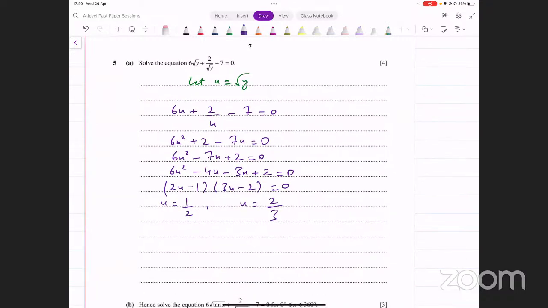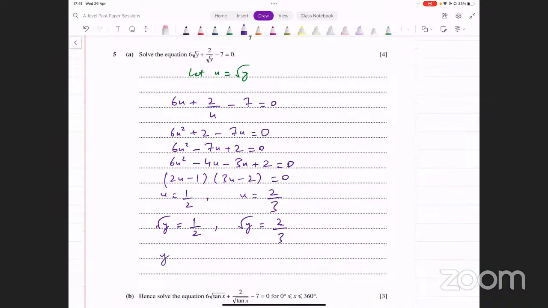Now let's put that substitution back. u was equal to square root of y, so we get square root of y equal to 1 over 2, or square root of y equal to 2 over 3. Since we're looking for the value of y, square both sides, and that is going to give you y equals 1 over 4 here, and y equals the square of 2 over 3, that's going to be 4 over 9. These are the two values of y that we get from this, and these are your final results. y equals 1 over 4 or y equals 4 over 9.